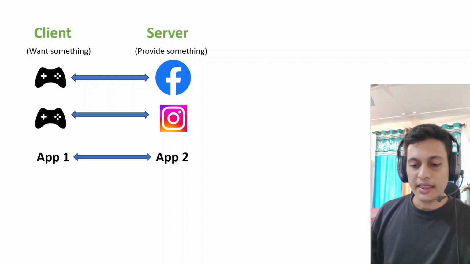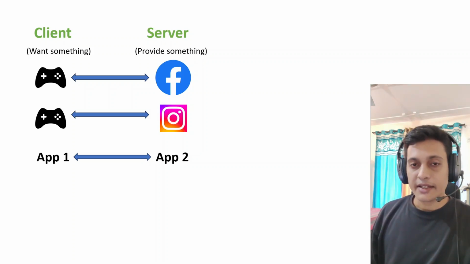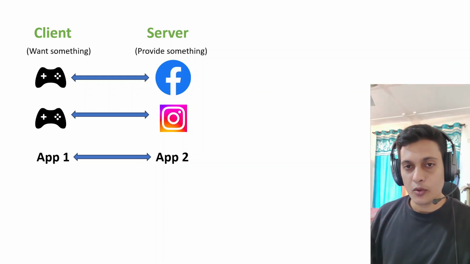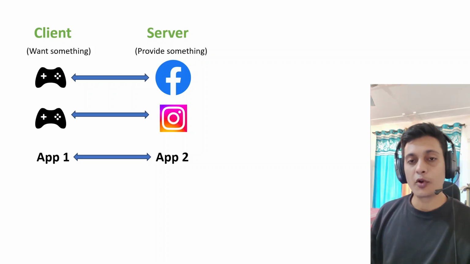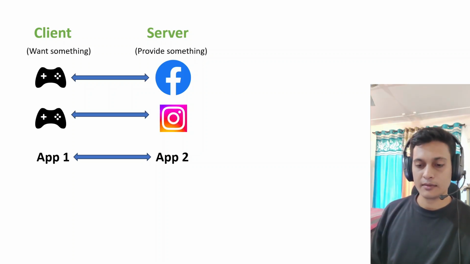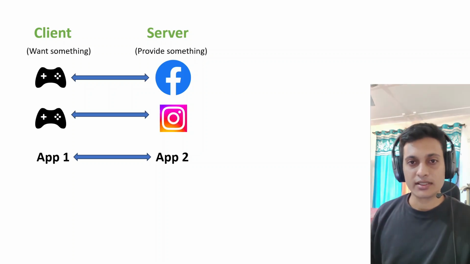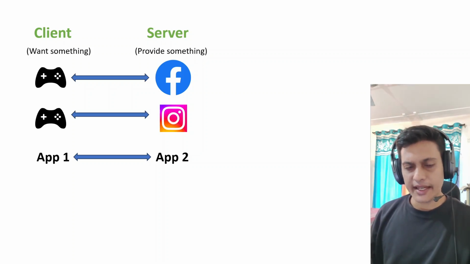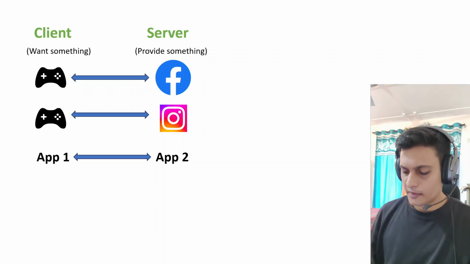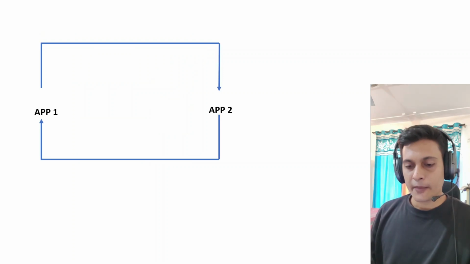So it means that application 1 which I was using is the client, and application 2 to which I was going to send some data, or my high score, was the server. So now we understand what a client is and what a server is. It means that the API works between the client and server. So we are going to recreate this chart again.